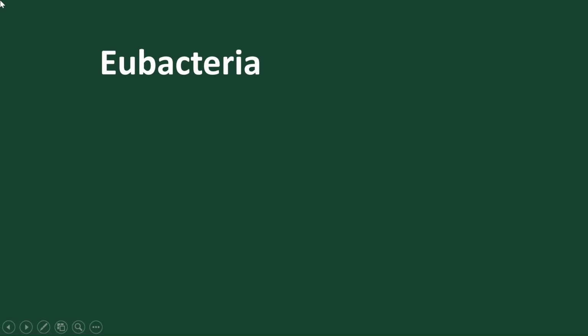Okay, now let's discuss eubacteria. Eubacteria are the advanced form of bacteria. Initially we discussed archaebacteria, but eubacteria are the true bacteria. The best examples are Anabaena and Nostoc. Let's discuss one by one.